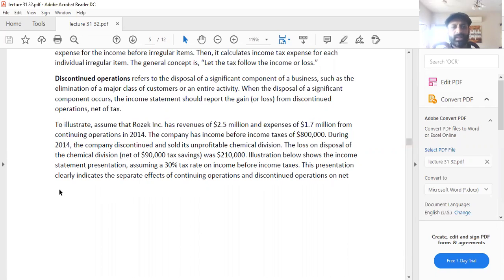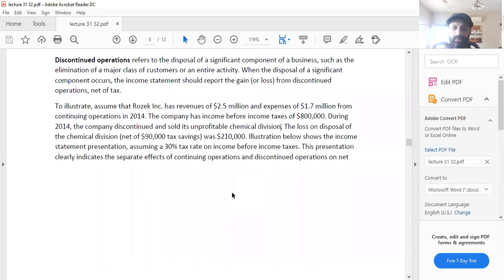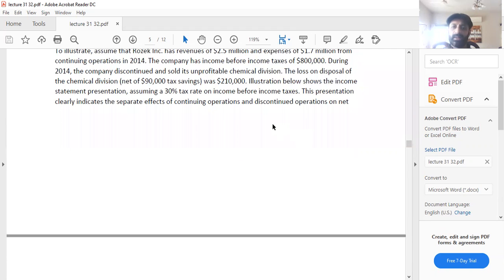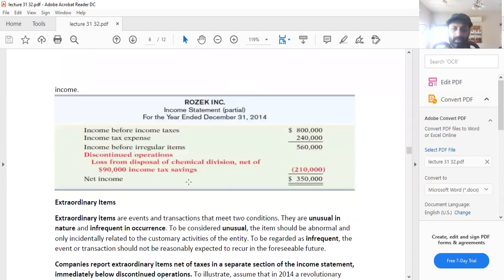The illustration below shows income statement presentation assuming a 30% tax rate on income before income taxes. This presentation clearly indicates the separate effects of continuing operations and discontinued operations on net income. Income before income taxes is 800,000 and your income tax expense is 240,000. So the income before irregular items is $560,000.